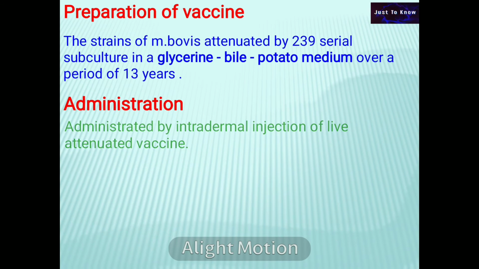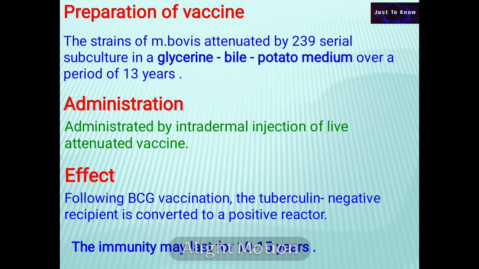Administration: administered by intradermal injection of live attenuated vaccine. Effect: following BCG vaccination, the tuberculin negative recipient is converted to a positive reactor. The immunity may last for 10 to 15 years and is similar to the immunity following the natural infection.